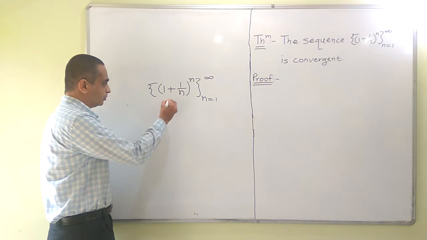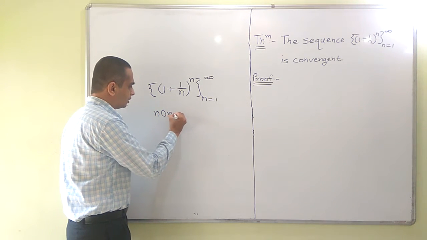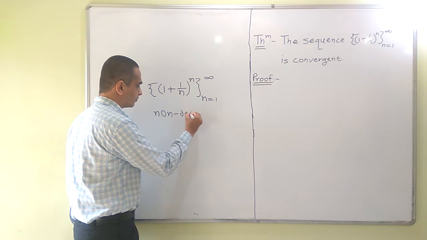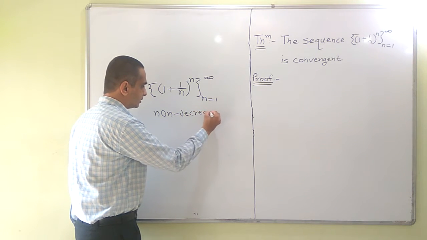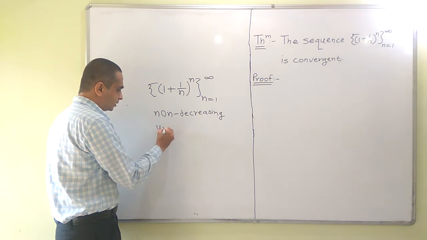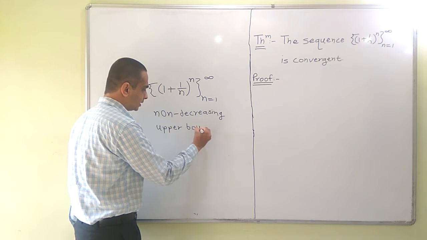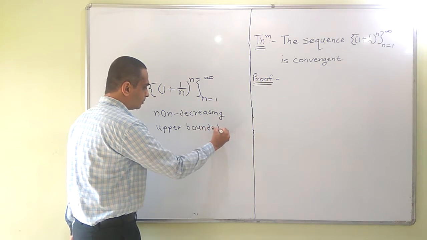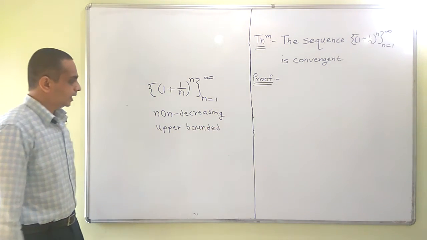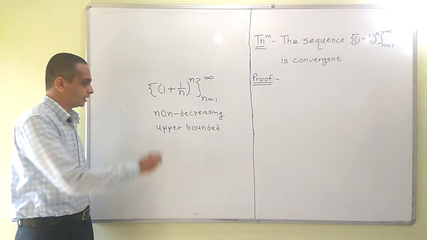We are going to prove that this sequence is non-decreasing and upper bounded. So we will be proving two facts. It is non-decreasing and upper bounded. And we know that every non-decreasing and upper bounded sequence is convergent.